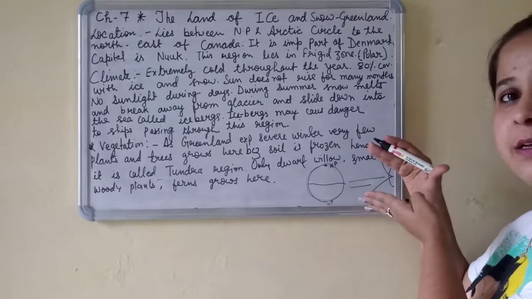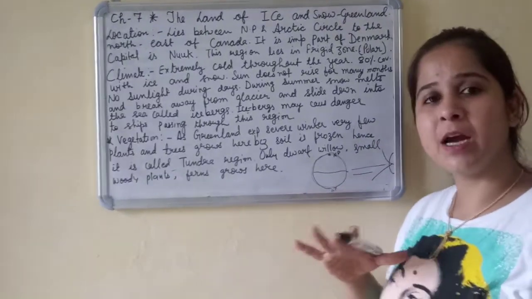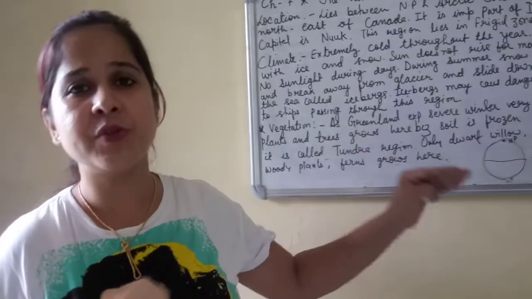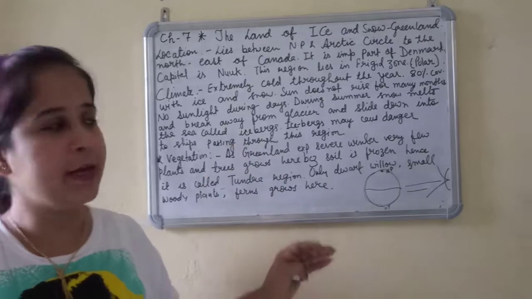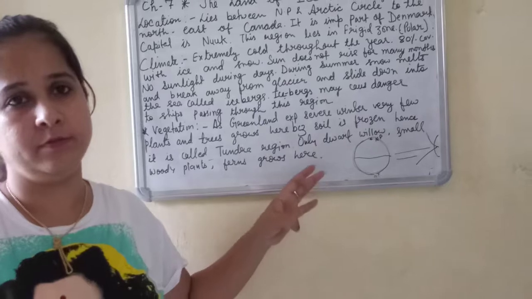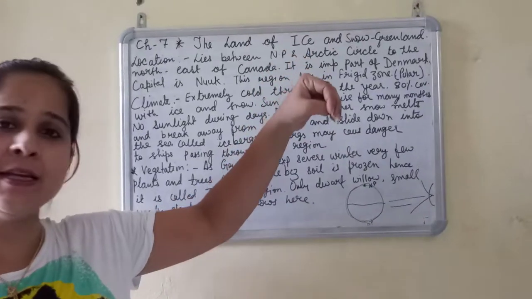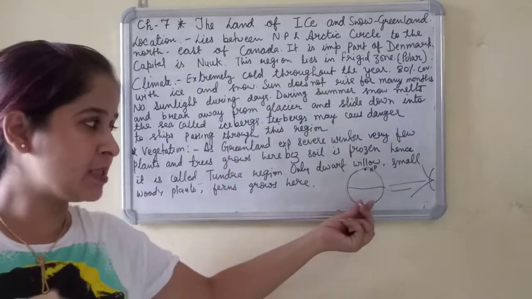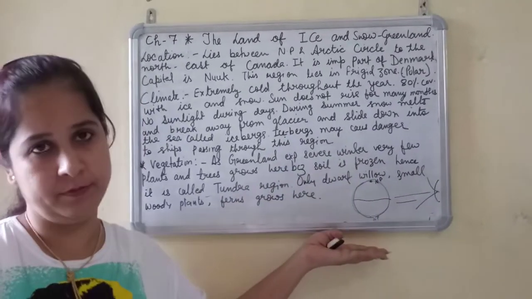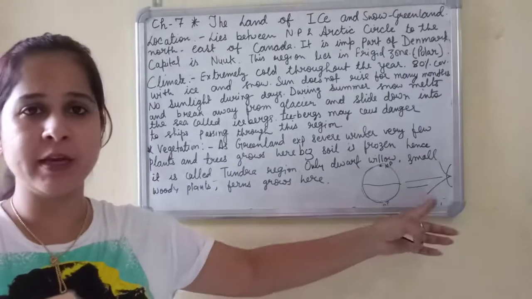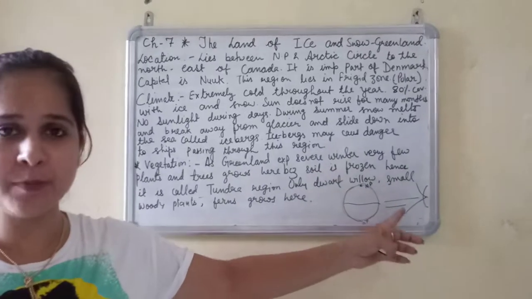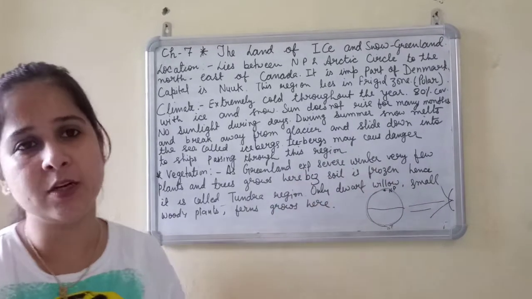sunlight falls slanting. These are not receiving straight sunlight. That is why these two polar regions are very cold. The North Pole is at the very top, so sunlight is not reaching properly. And the South Pole, this part of the earth, is at the very bottom, so hardly any sunlight falls here, and only a few parts are lit by the sun. But the equator is that part which faces the direct heat of the sun.